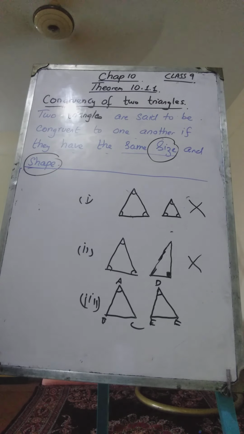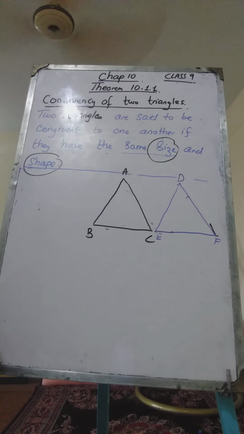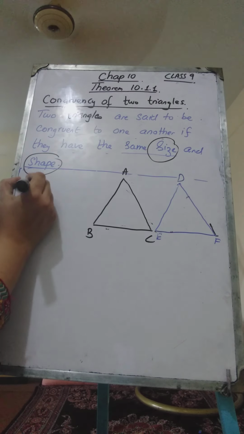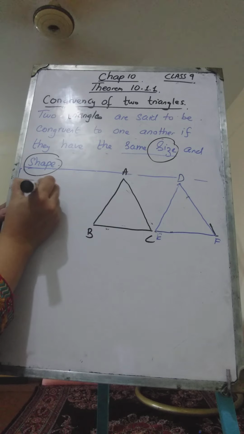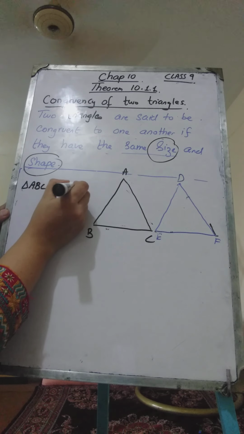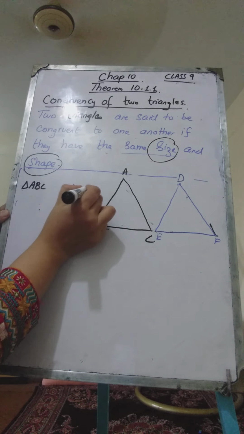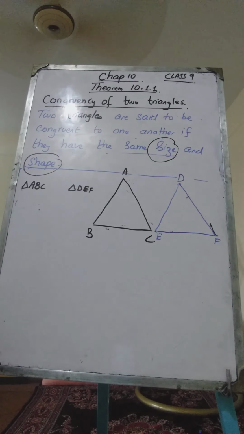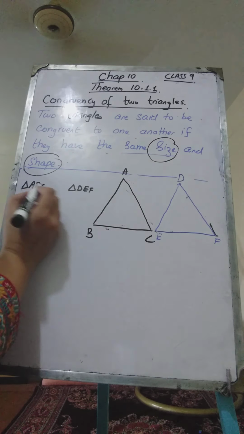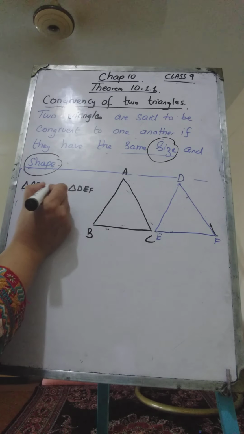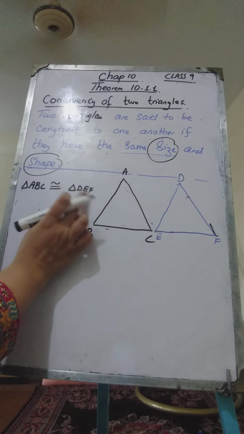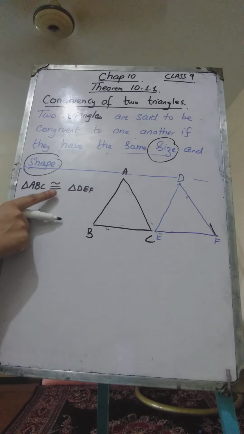Now consider triangle ABC and triangle DEF. If two triangles are congruent, then we write it as triangle ABC is congruent to triangle DEF. This is the symbol which we use for congruency.